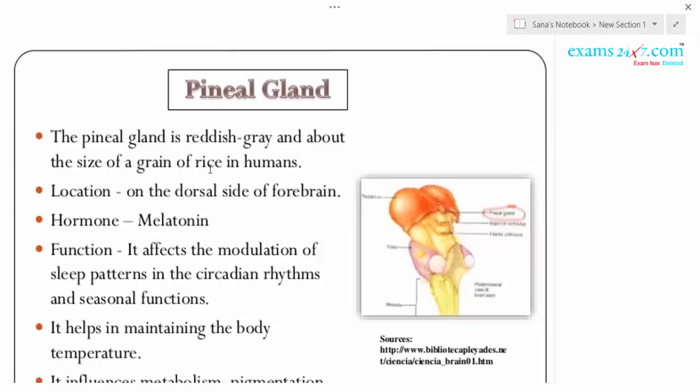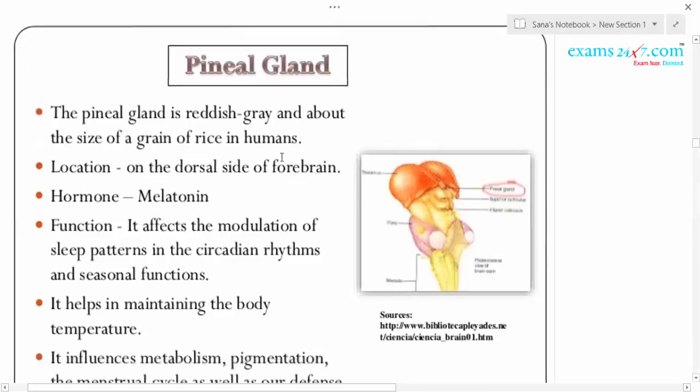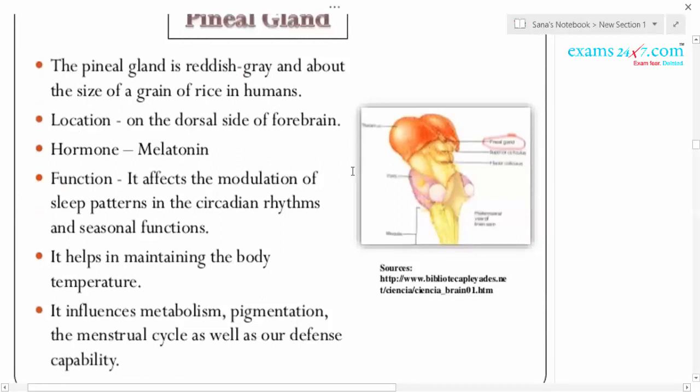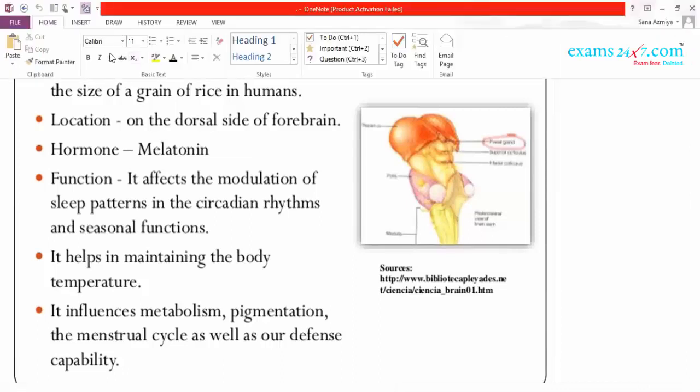Sometimes even in the NEET, questions like which side, dorsal side, ventral side, lateral side can also be asked. So that's why you should know very specifically the location of the various endocrine glands. It secretes only one hormone called melatonin.